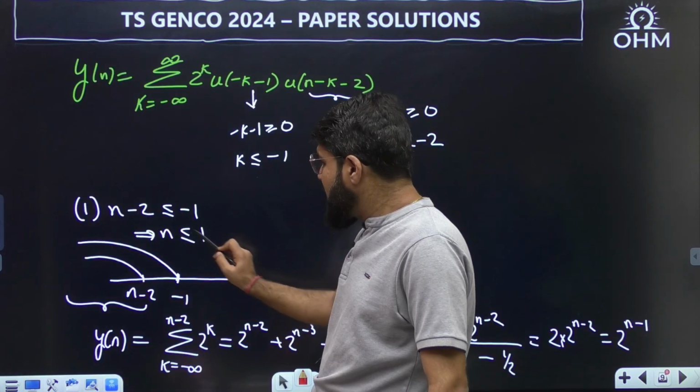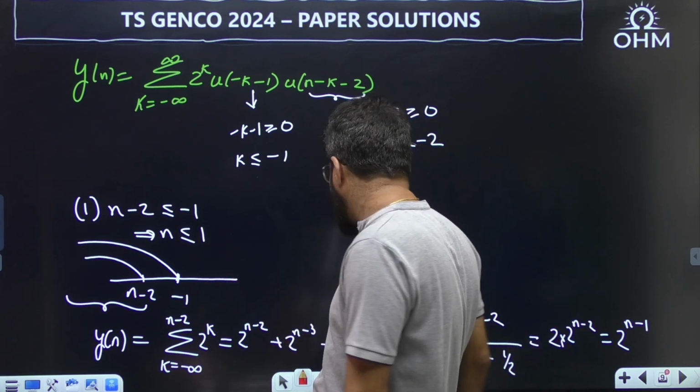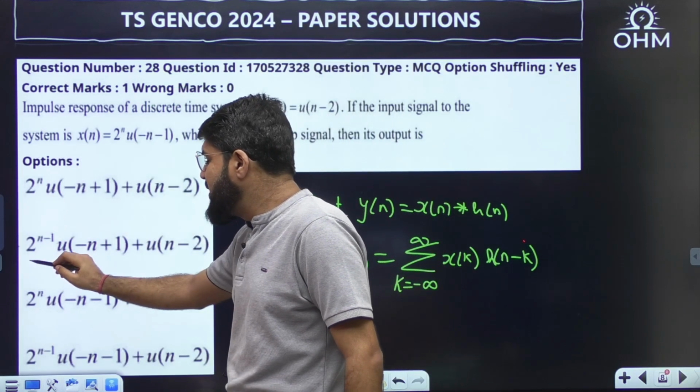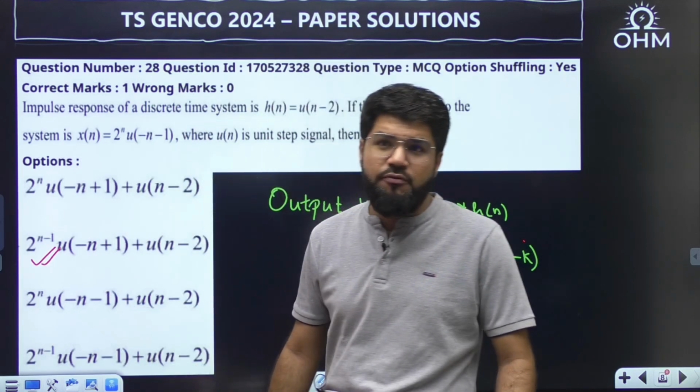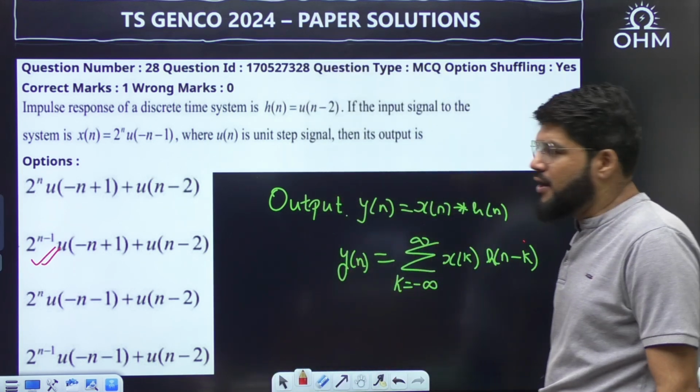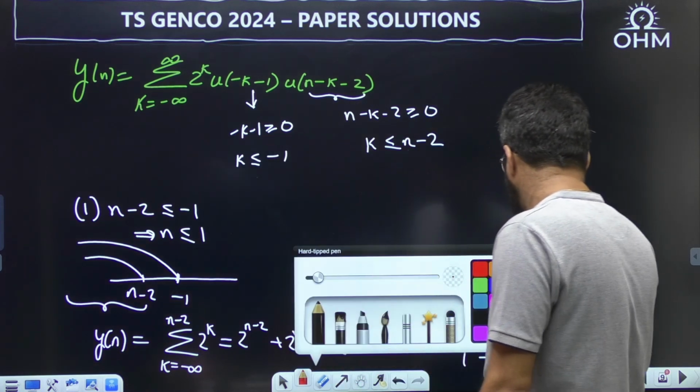That is what I want. For n less than or equal to 1, the answer should be 2 power n minus 1, so the answer has to be B. We can stop here for the MCQ question. Even if you have attempted this, you should stop here, but I will complete it to give you the correct solution.